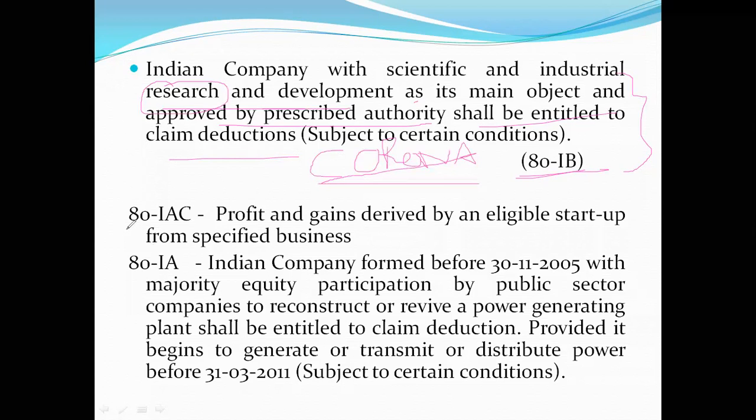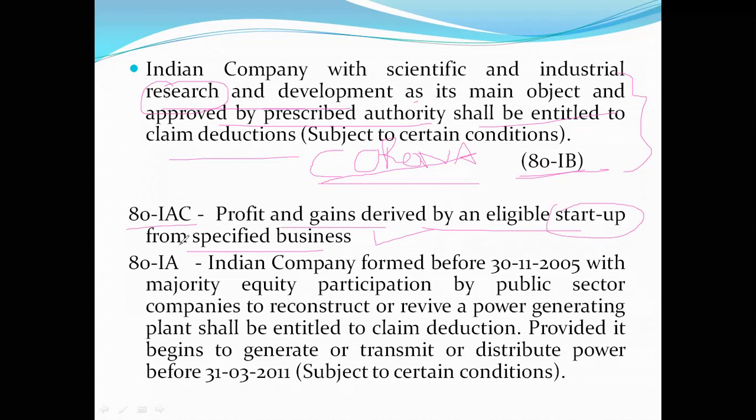So under section 80IAC, profits and gains derived from an eligible startup from a specified business. So certain business organizations are specified as startups, meaning new of their kind. So their incomes are eligible to be deducted, to be tax exempted rather.